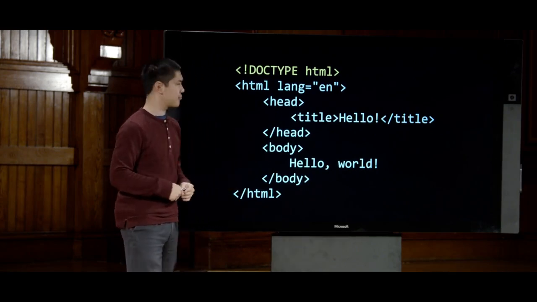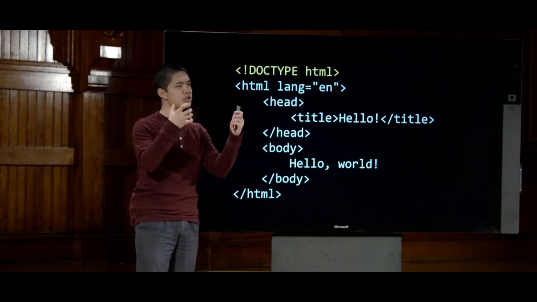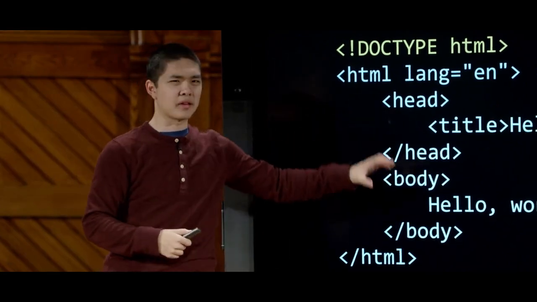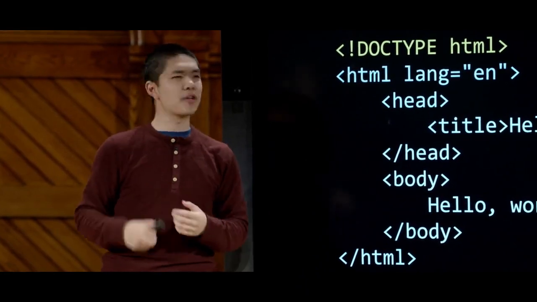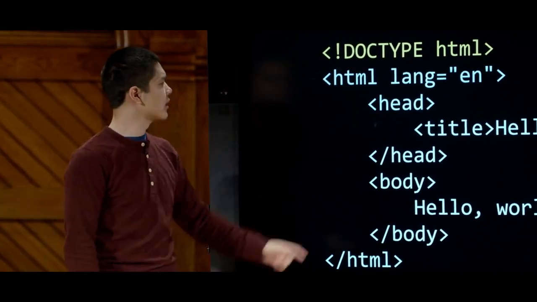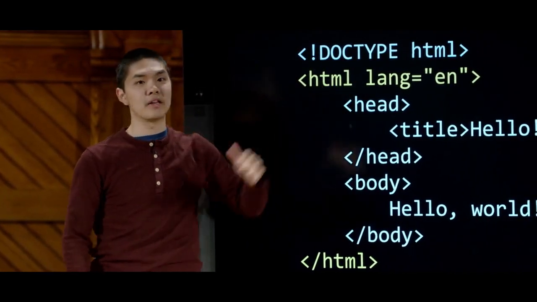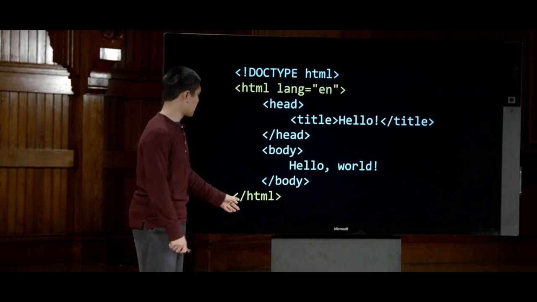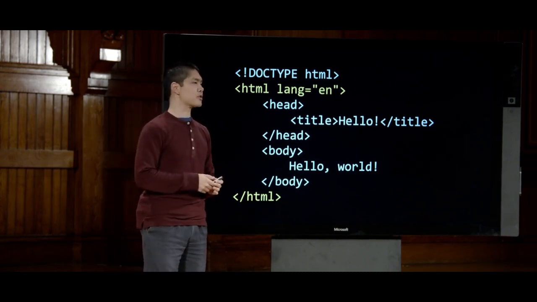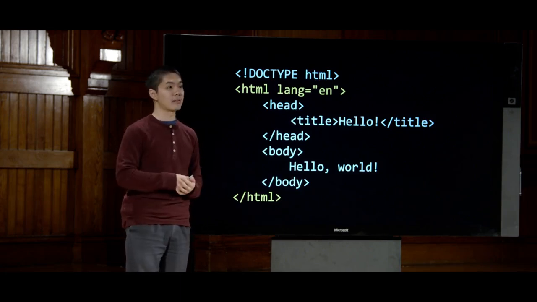latest version of HTML. After that, our HTML page is structured as a series of nested HTML elements, where an HTML element describes something on the page, and we might have elements that are inside of other elements. Each of those elements is indicated by what we're going to call an HTML tag, enclosed using those angled brackets. And right here, we'll see the beginning of the HTML tag, which means that this is the beginning of the HTML content of our page. Down below, this /HTML means that this is the end of the HTML content of the page. And in between is the actual HTML content of the page, which might include other HTML elements.